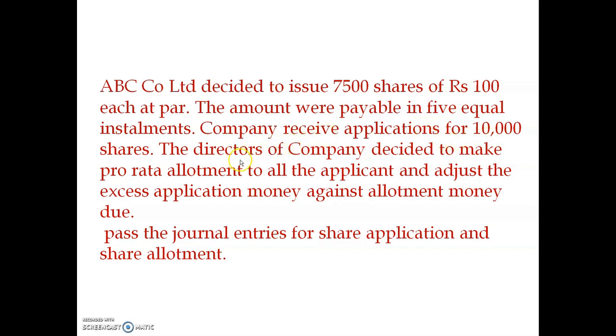The directors of the company decided to make pro rata allotment to all the applicants and adjust the excess application money against allotment money due. Pass the journal entries for share application and share allotment. See the explanation of this question.